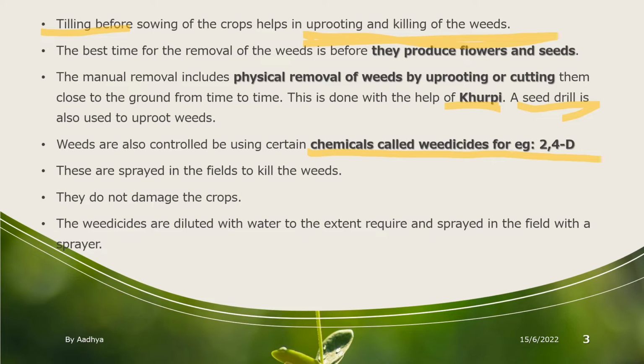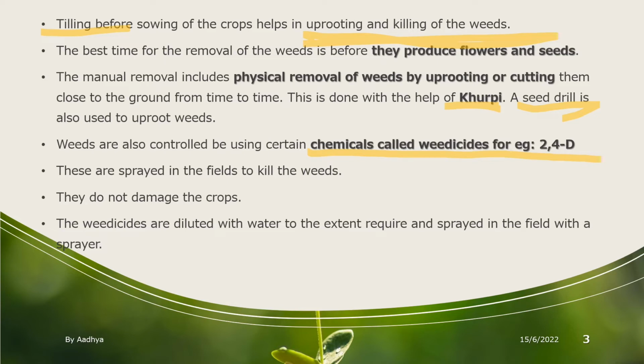The weedicides are diluted with water to the extent required and sprayed in the field with a sprayer. So the weedicide chemical has to be diluted in water in a particular proportion and then sprayed. Just like you dilute Dettol in a particular proportion, mix it with water and then take a bath, right? In the same way, weedicide is taken in a particular proportion, mixed with water and then sprayed, right?